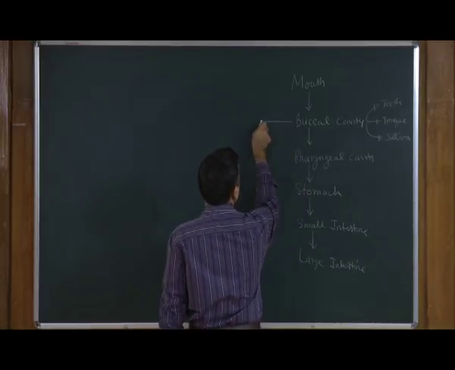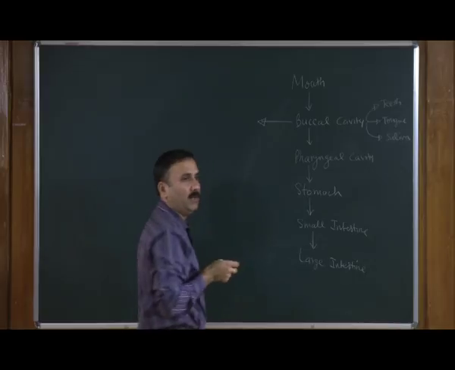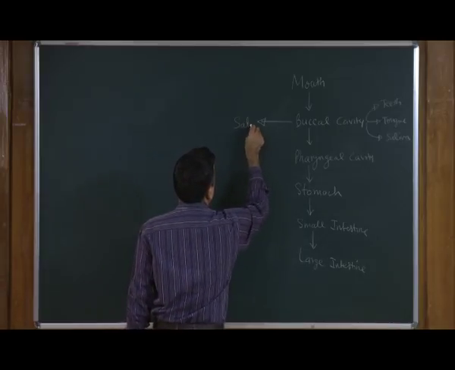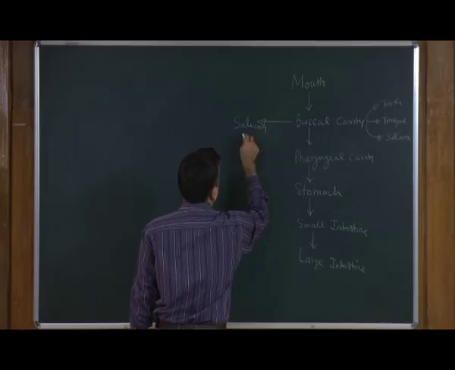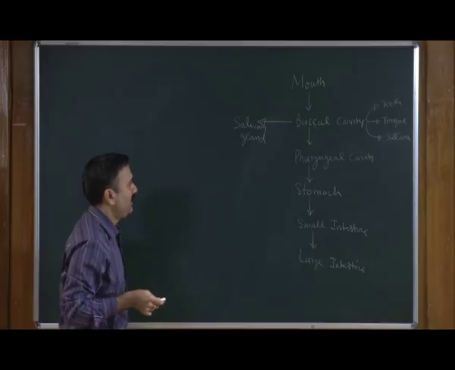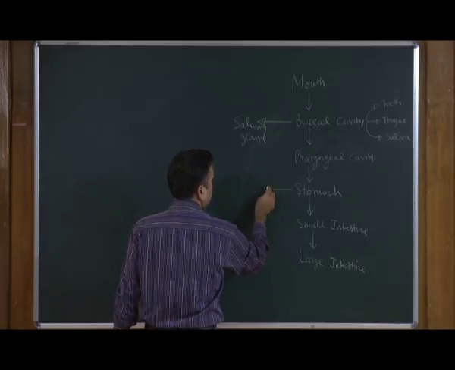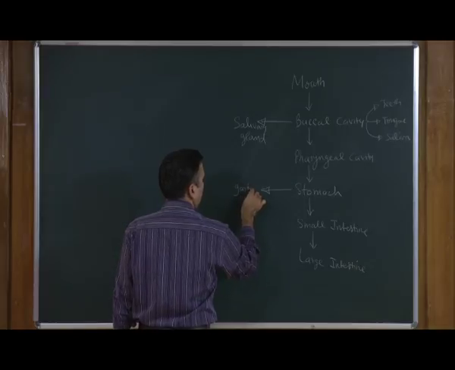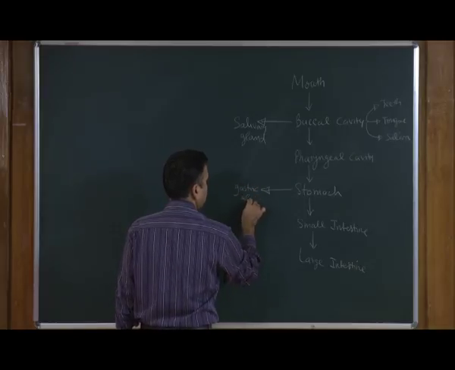We are going to start from the buccal cavity. Within the buccal cavity, we have the salivary glands, followed by the glands in the stomach. These are called gastric glands.